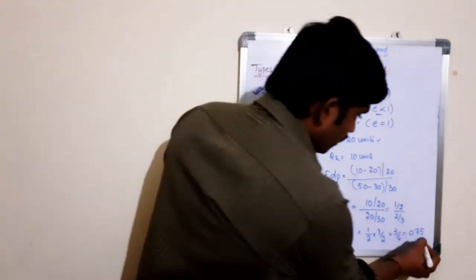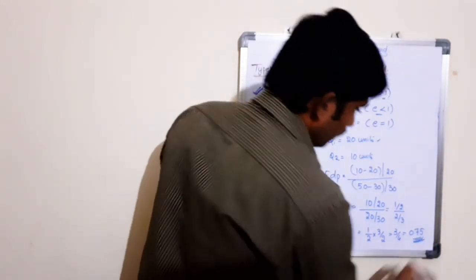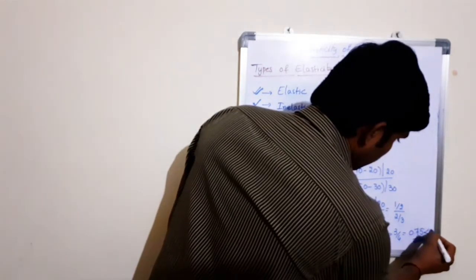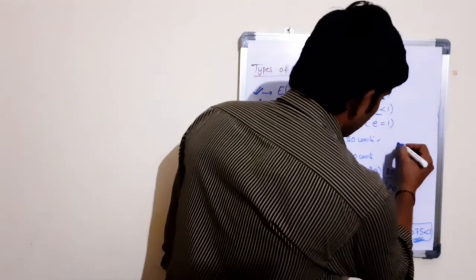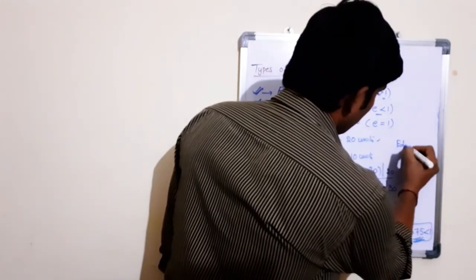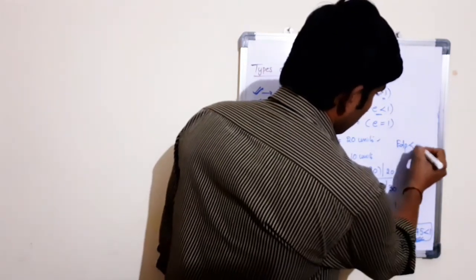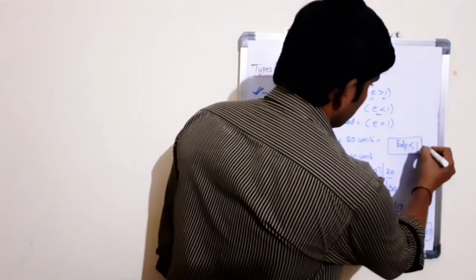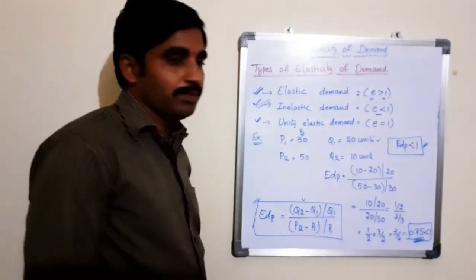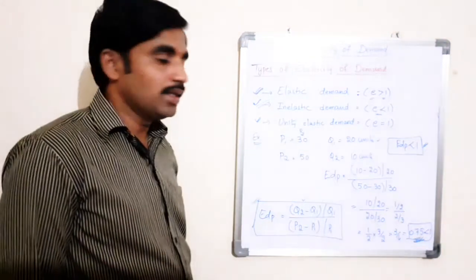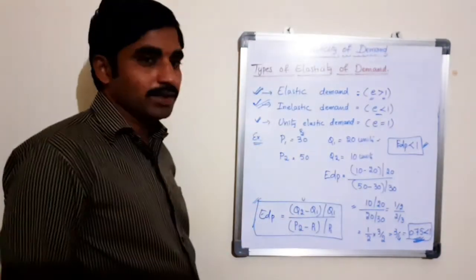So here 0.75 is less than 1. It means that here EDP is less than 1. It reveals that there is an inelastic demand in this example.